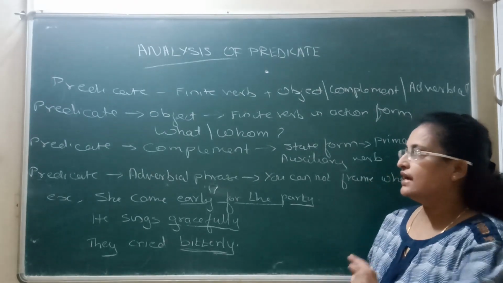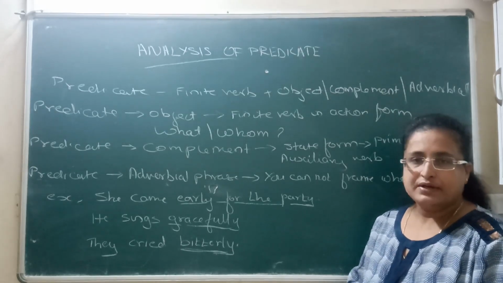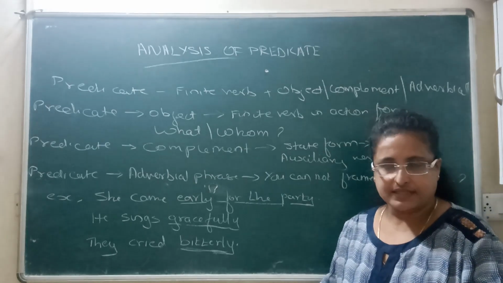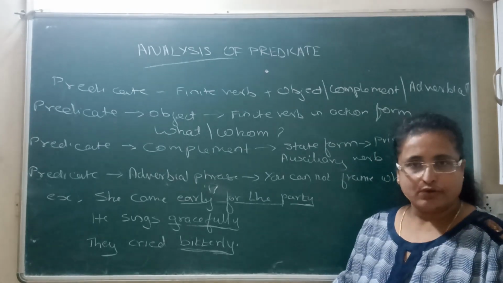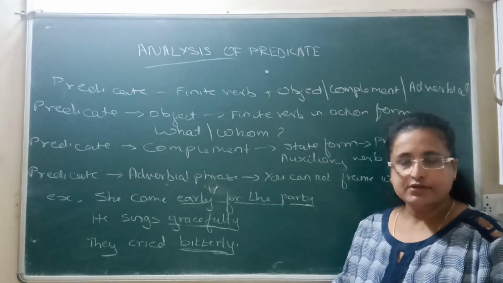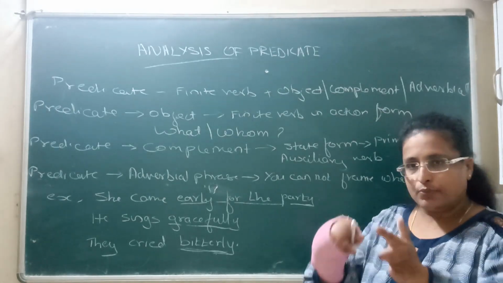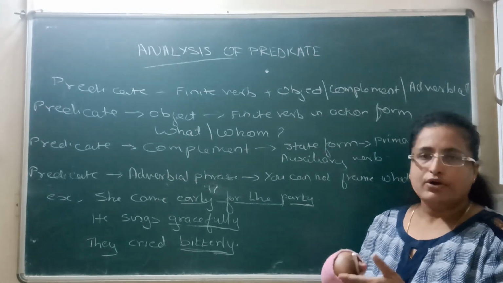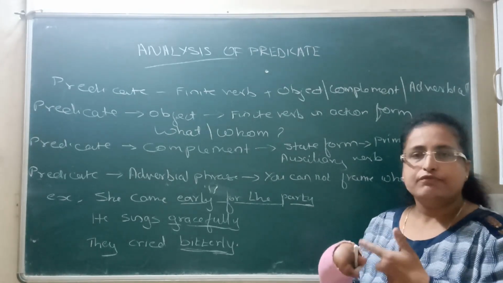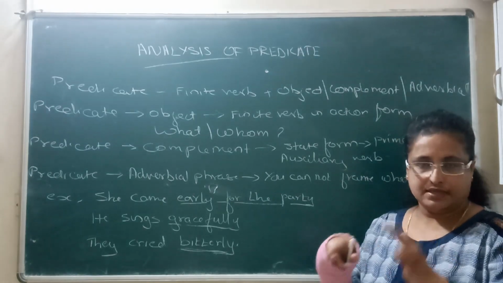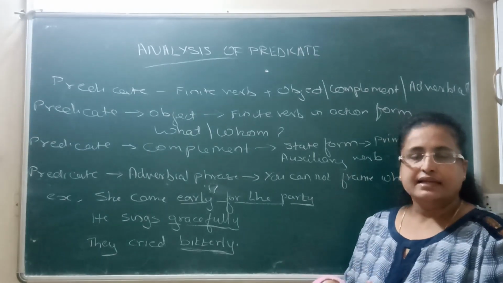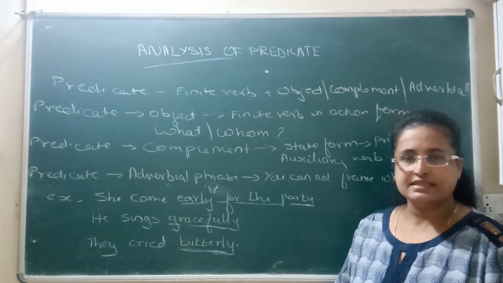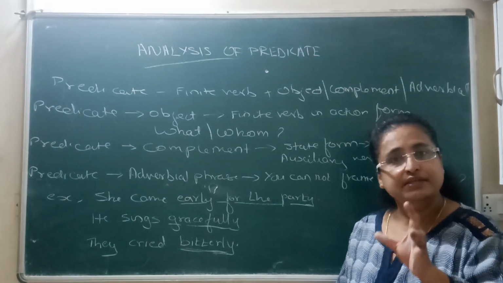So, this is what we are done with in today's lecture. That means we are doing analysis of predicate. Predicate, you all know what it is. It always begins with a finite verb. Now this finite verb can carry an object, it can carry a complement, or it can have a phrase. In this lecture we analyze whether it is having an object, a complement or a phrase. So for an object, the question is always what and whom, and the verb will always be an action verb, in whichever tense it is.